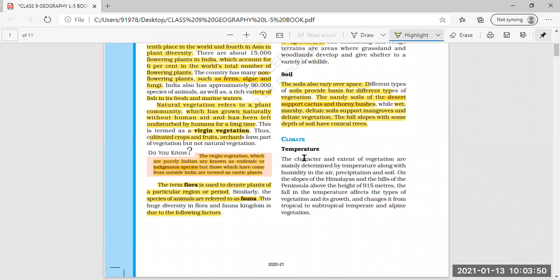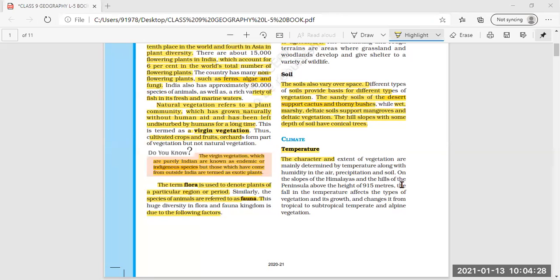Now the second is climate, the climatic factor, how the climatic factor affects the growth of plant life and animal life. Now first we will talk about temperature. The character and the extent of vegetation are mainly determined by temperature along with humidity in the air. That means there is a little bit of wetness in the air, plus the vegetation is also determined on the basis of temperature, precipitation